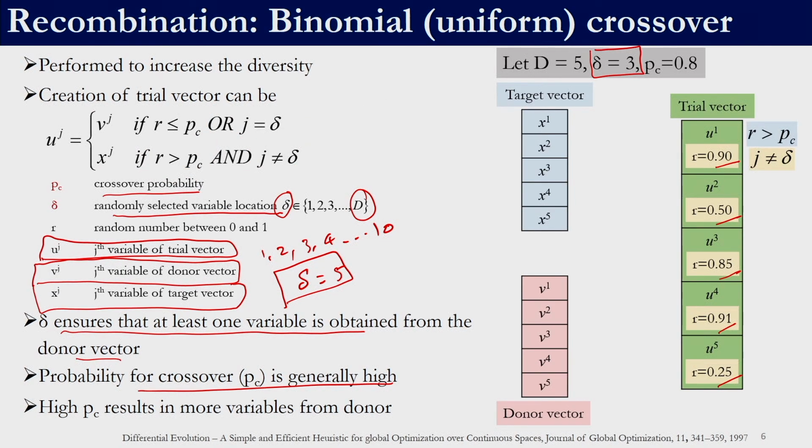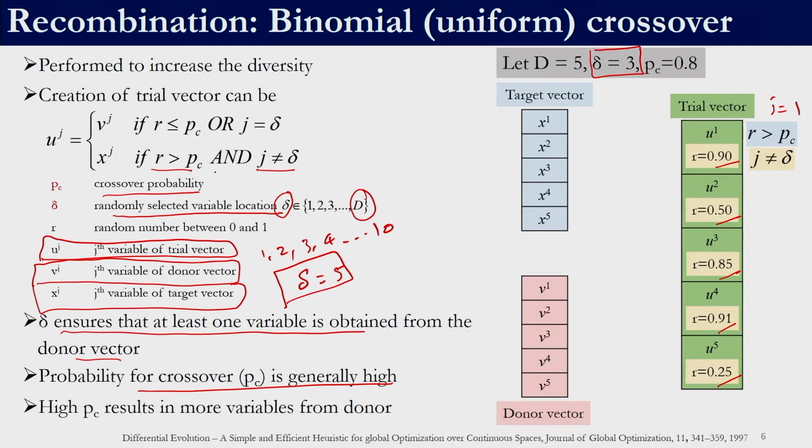So, let us see for the first variable what would happen. For the first variable the crossover probability is 0.8, whereas the random number is 0.9. So, 0.9 is greater than 0.8, and j is not equal to delta. The j for this variable is 1 because it is the first variable, and 1 is not equal to 3.